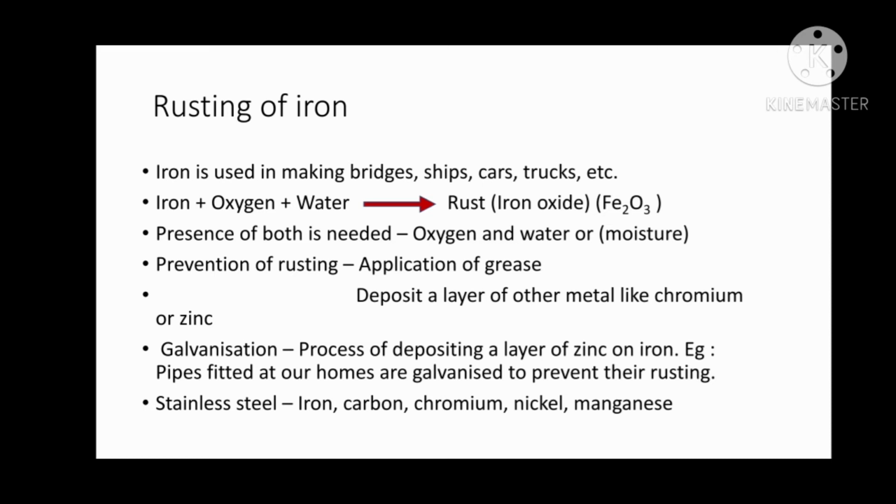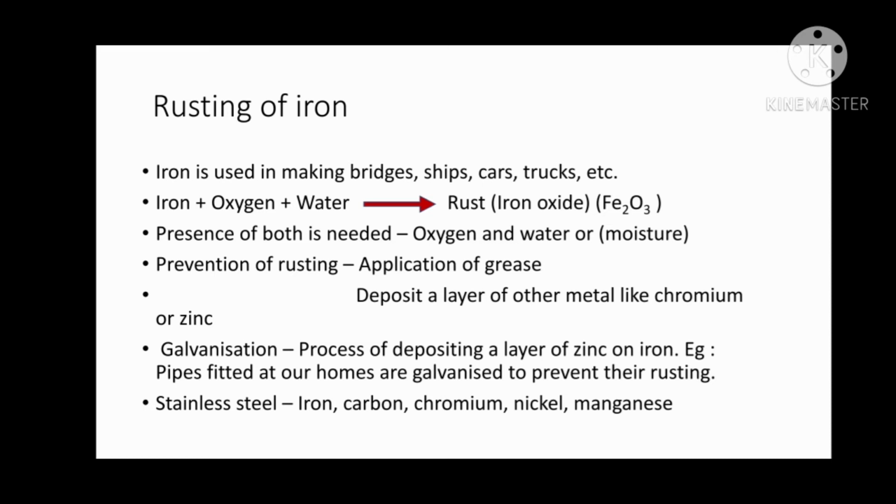Hence this is the process of galvanization. Another example is preparation of stainless steel. Here we mix the iron with other elements like carbon, chromium, nickel and manganese. Hence many metals are mixed.